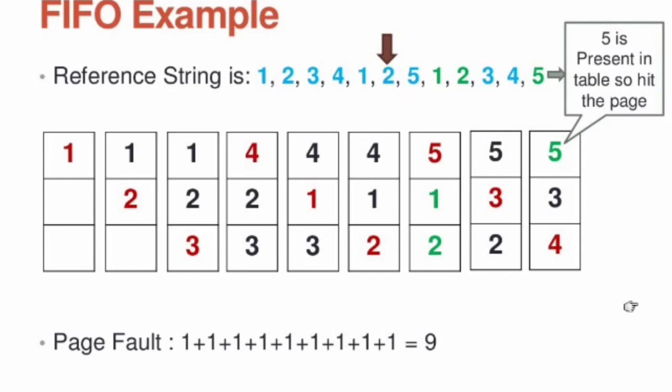Now you calculate the number of page faults: 1, 2, 3, 4, 5, 6, 7, 8 and 9. During page 5 accessing we won't get a page fault error, because page 5 is present in the memory. So the total number of page faults is 9 in this problem. Everyone understood the concept of FIFO.